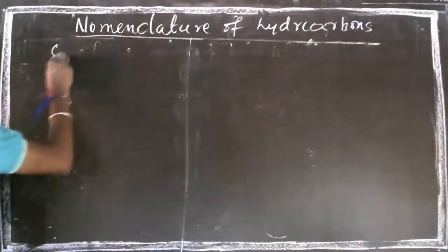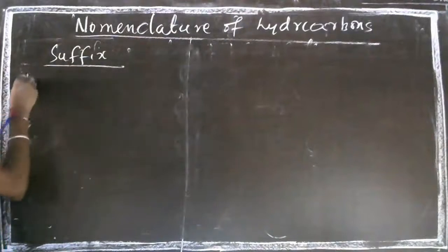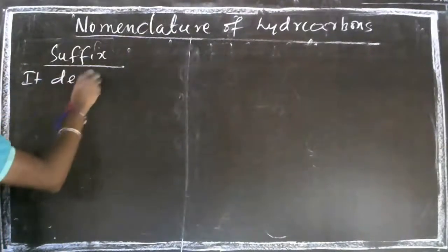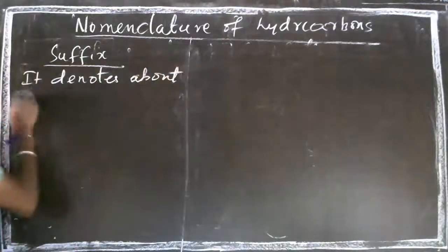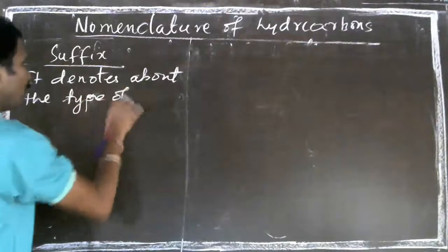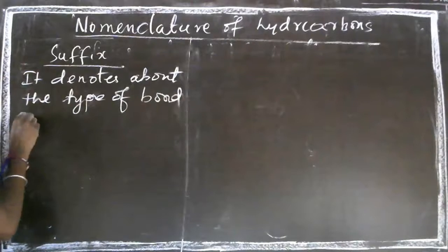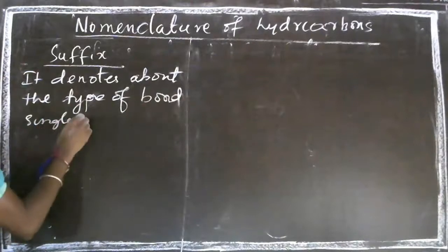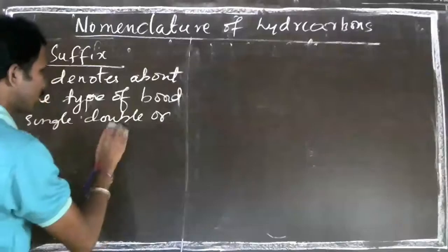Say suffix. So the suffix denotes the type of bond. Type of bond means single bond, double bond, or triple bond.